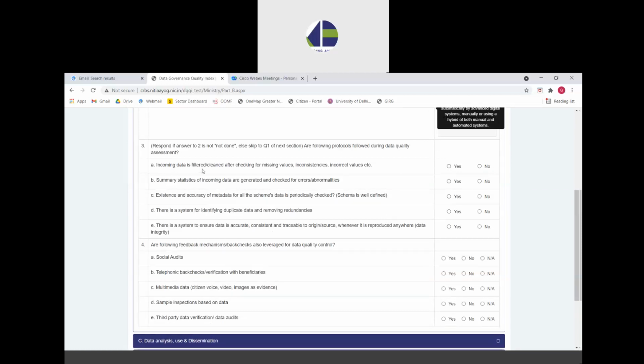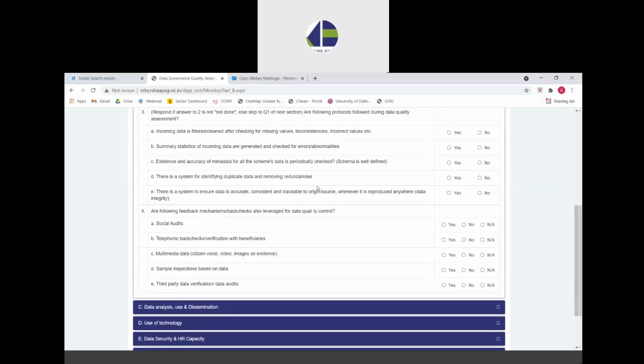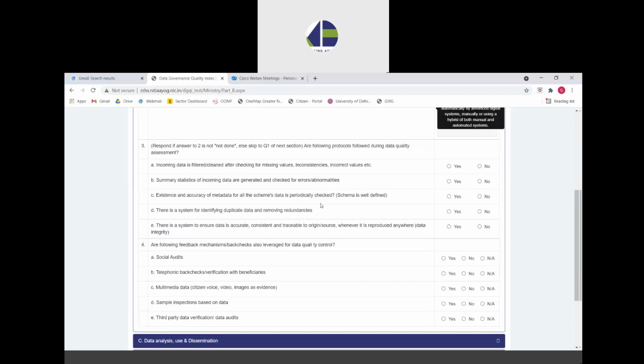For example, the first protocol is about the profiling and filtering of incoming data for basic checks, like checking it for missing values, any inconsistent values, for example, any inconsistency in age or gender, and so on and so forth, any incorrect values. Then the second protocol is generating the summary statistics and checking for any abnormalities or errors that are clearly visible when you do the quality check itself. Third is ensuring good metadata, so ensuring that the metadata is accurately defined and then it is periodically checked.